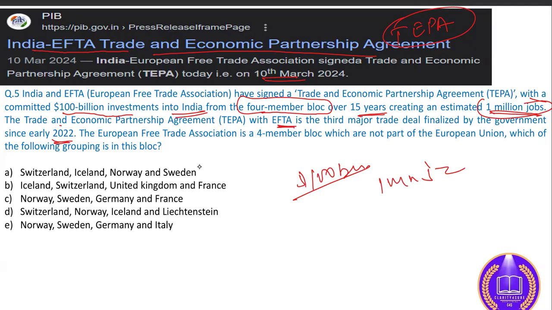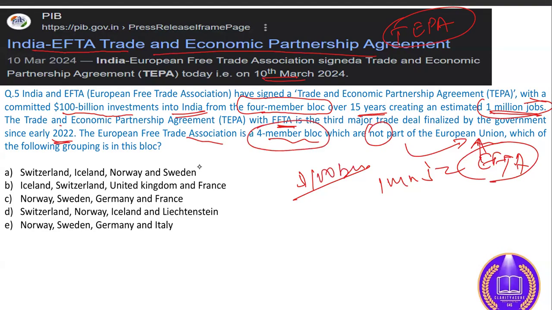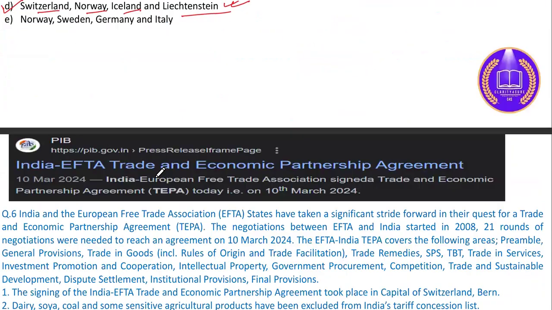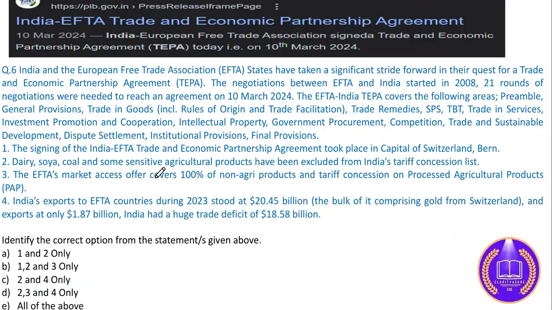The European Free Trade Association (EFTA) is a four-member bloc, and these members are not part of the European Union. So you need to identify these four members. What is the correct answer? Switzerland, Iceland, Norway. No, France is not there. Germany is not there. So option D: Switzerland, Norway, Iceland, and Liechtenstein. This is the correct option. Just remember these countries.